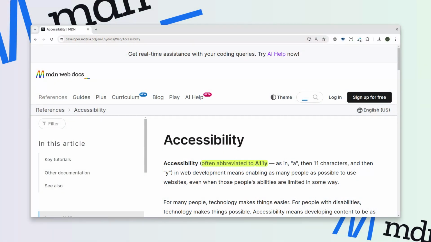This is going to be quite a short video in which I hope to answer a question that I've heard a lot. What is Ally? What does it have to do with accessibility? Why does it mean accessibility? It's not actually Ally, although it might look like that. It's actually A11Y, often pronounced Ally, and is an abbreviation for accessibility.